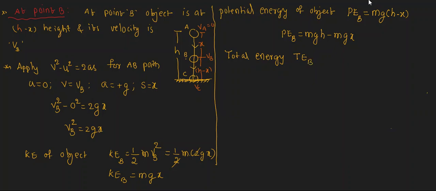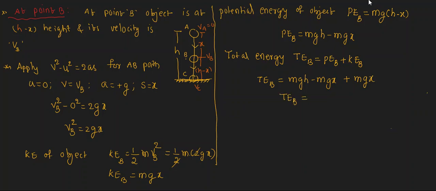Total energy at point B is the potential energy at point B plus the kinetic energy at point B. The potential energy at point B is mgh minus mgx. The kinetic energy at point B is mgx. Then what do you get as the total energy at point B?